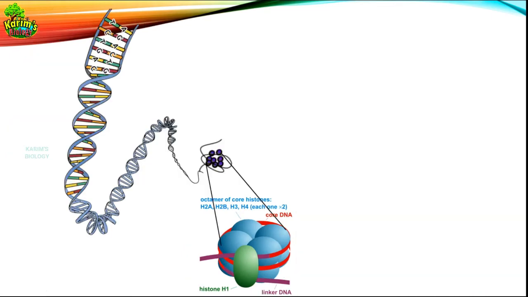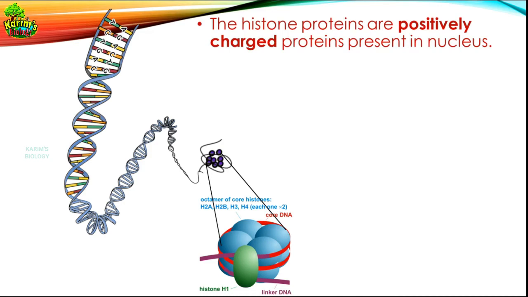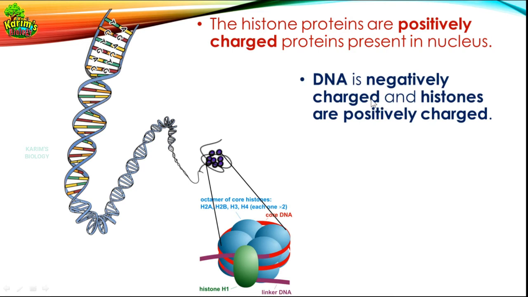Then next, what happens? Let us see what happened next. And I told you that the histone proteins are positively charged proteins. Okay, in the previous slide I told you that histone proteins are basic in nature and DNA is acidic in nature. And by charge, histone proteins are positively charged. And at the same time, you must also remember that DNA is negatively charged. Don't forget this point. Histone proteins are positively charged and DNA is negatively charged. Understood, my dear students?